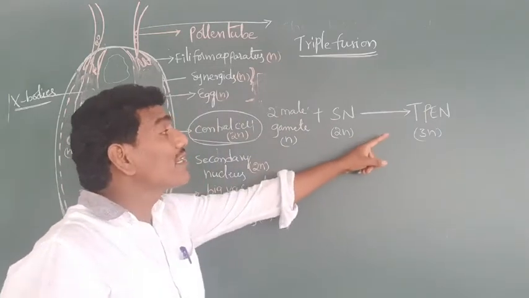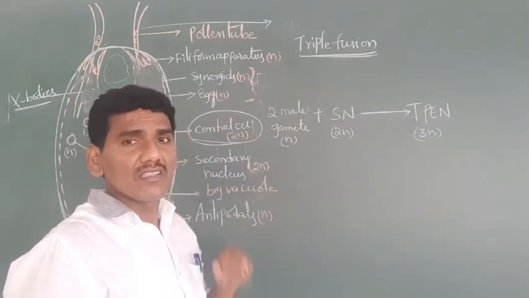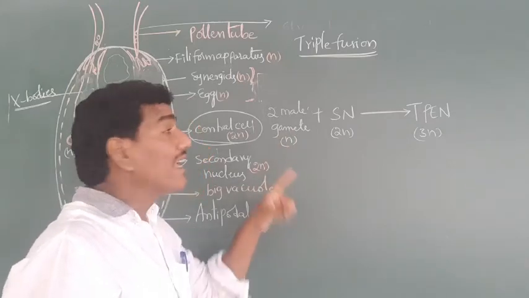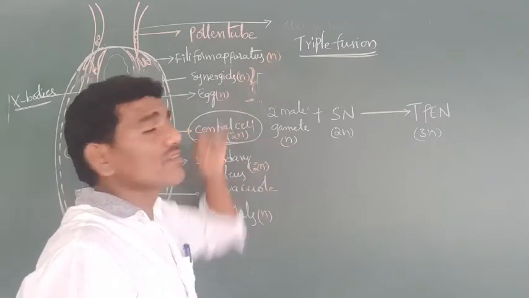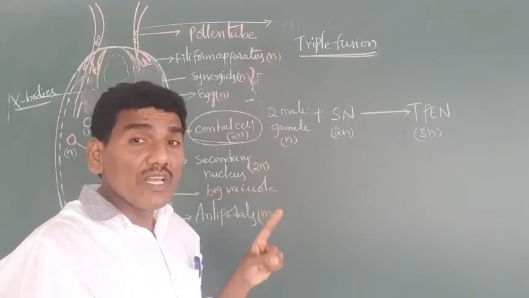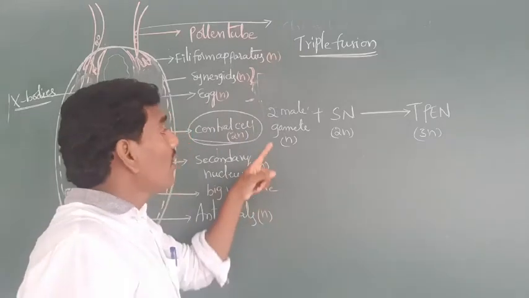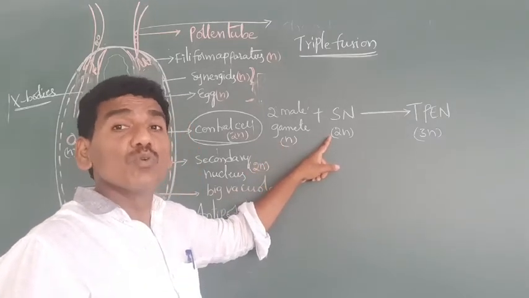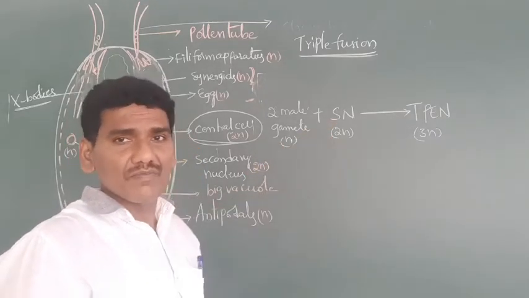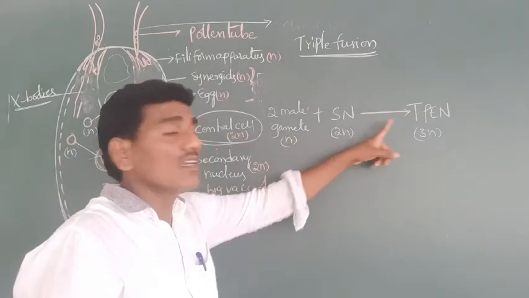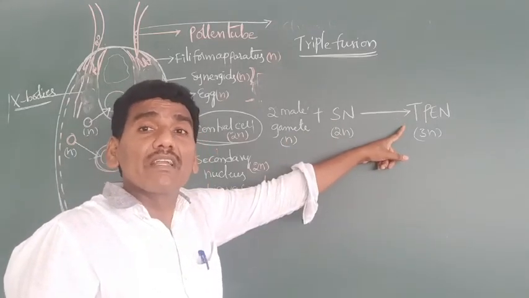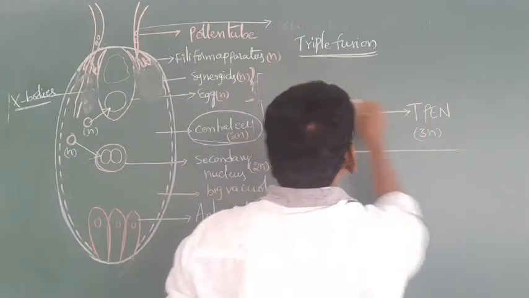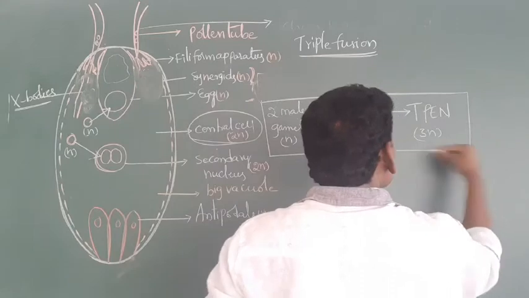How does the triploid primary endosperm nucleus develop? The triploid primary endosperm nucleus is the resultant structure of triple fusion. How many nuclei are involved in triple fusion? One male gamete nucleus and two nuclei of the secondary nucleus. That's why n plus 2n, a 3n product, is formed. This is nothing but triple fusion.